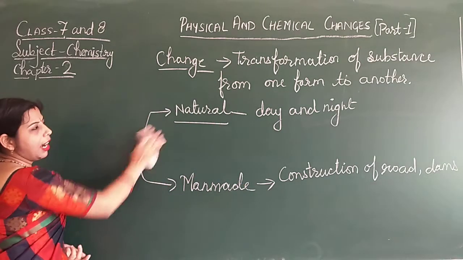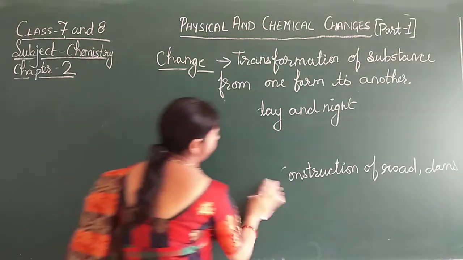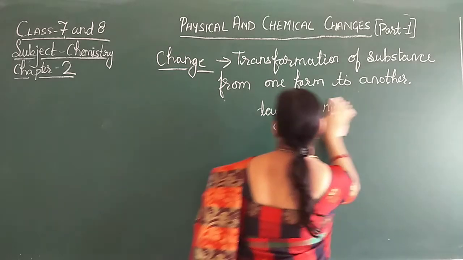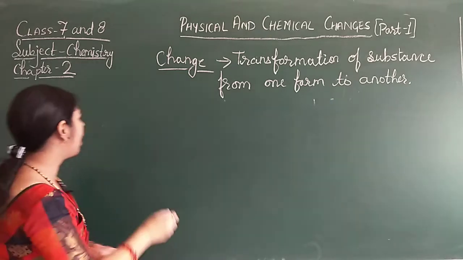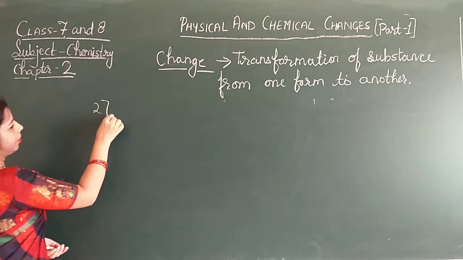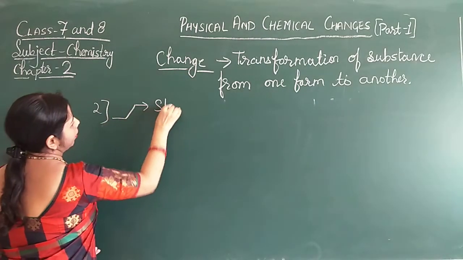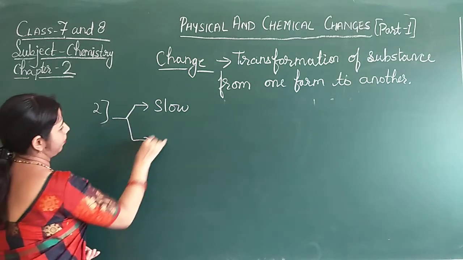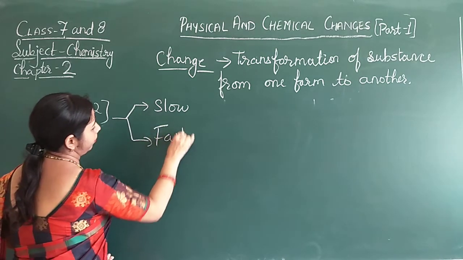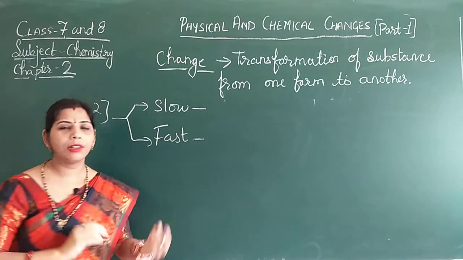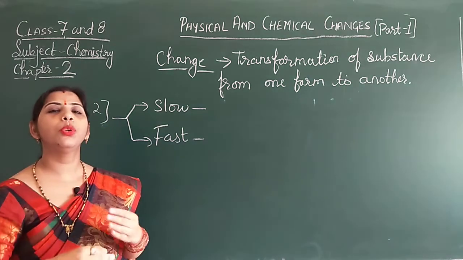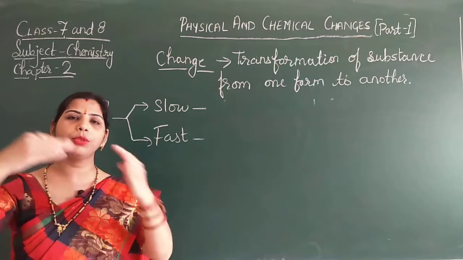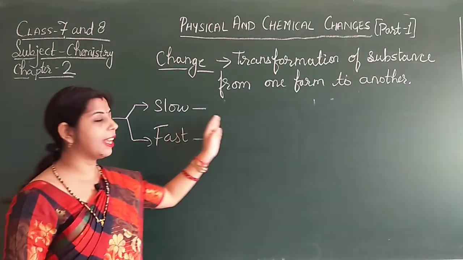Now let's see another change. The other change is the slow change and fast change. Now, what is slow change? The change that takes a long time to change from one substance to another is known as the slow change.